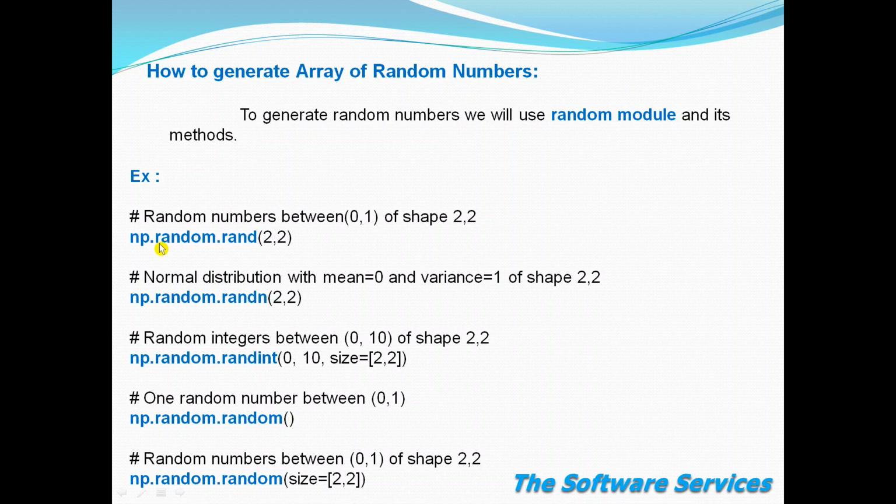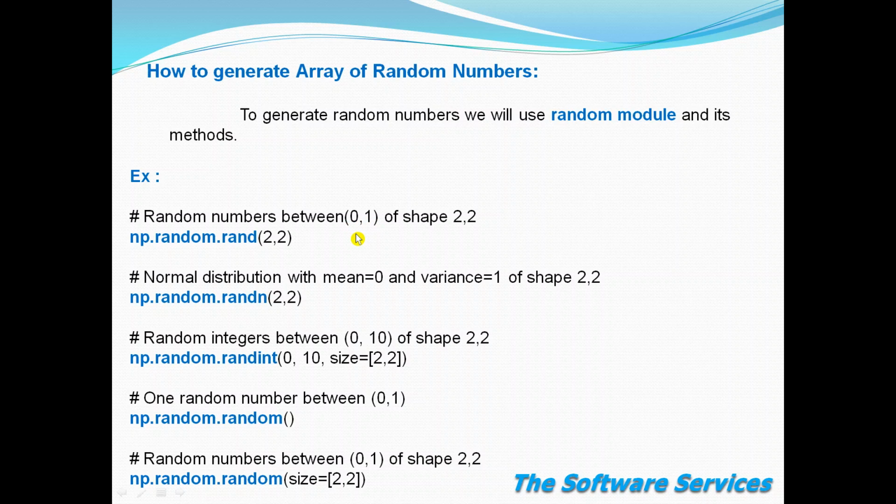In that NumPy package there is a random module, and in that we have one method, rand, R-A-N-D. What this rand method will do, as we have given in the comment, is generate random numbers between 0 and 1. That means this rand method will generate numbers between 0 to 1 only.